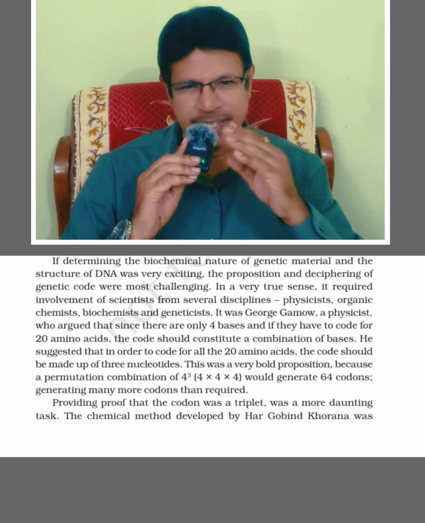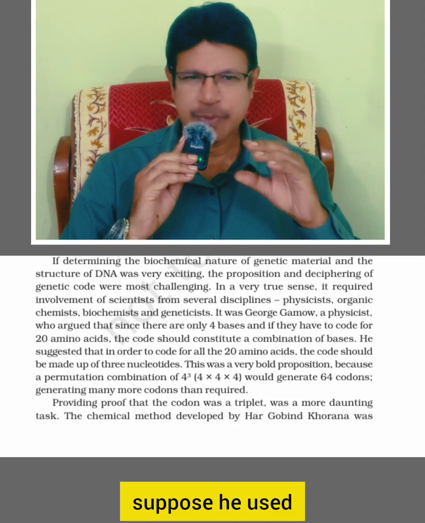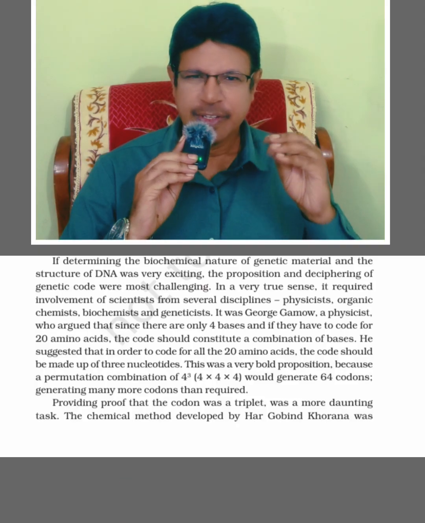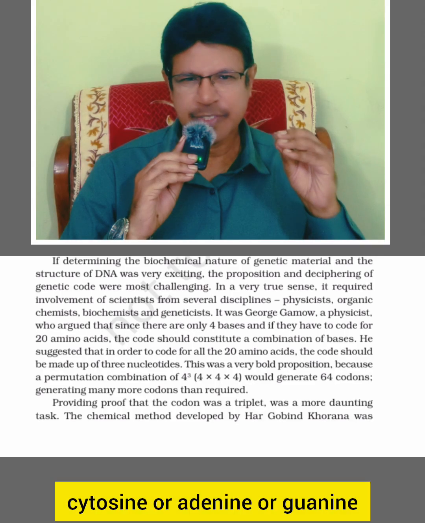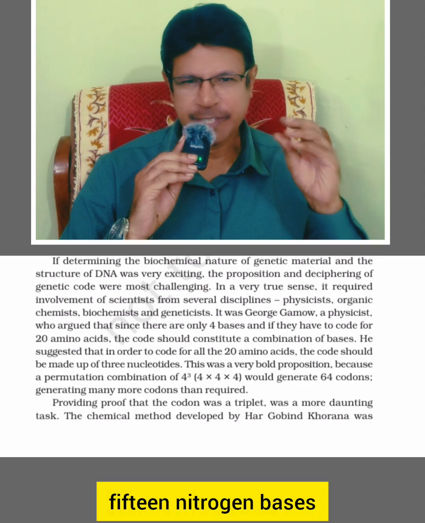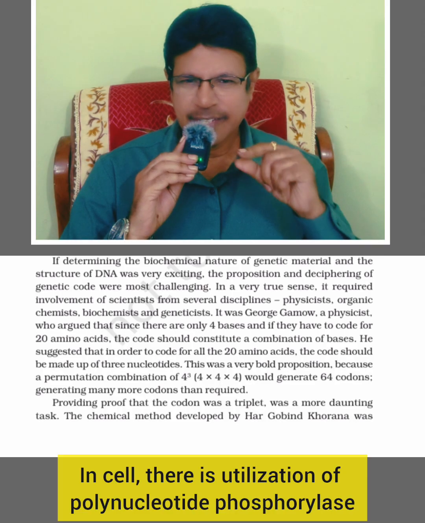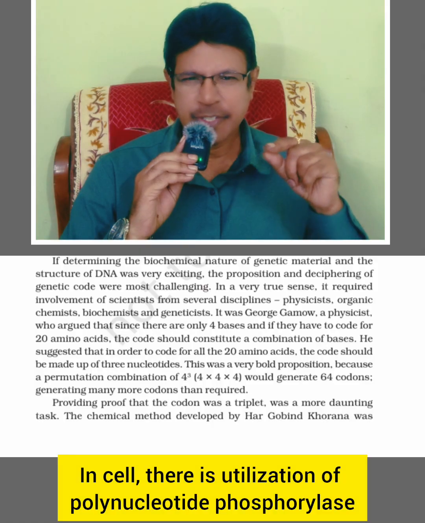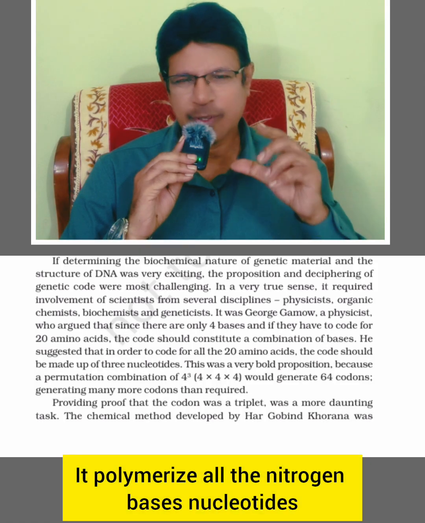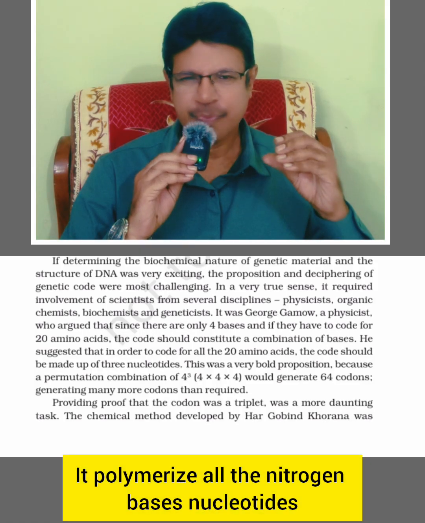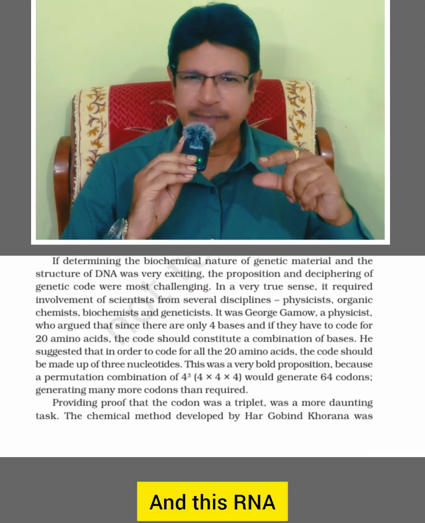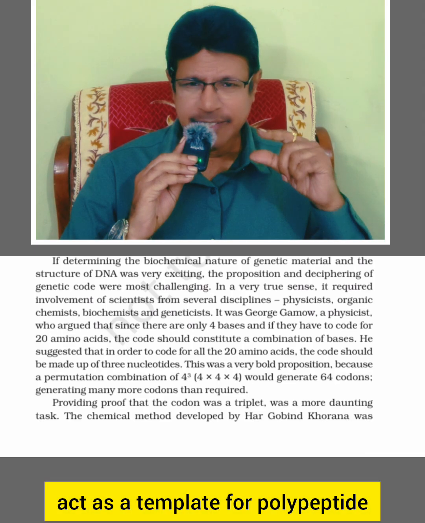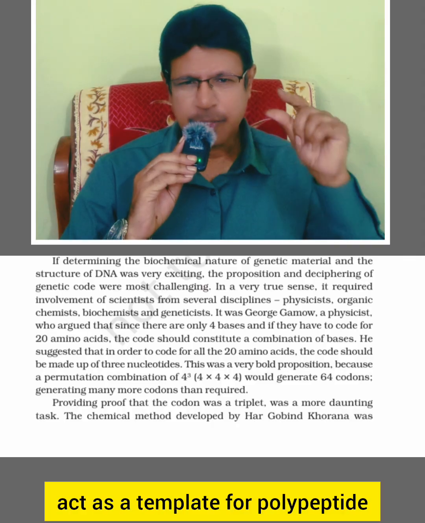How? In the cell-free system, suppose he used 15 nitrogen bases, cytosine or adenine or guanine. Polynucleotide phosphorylase polymerizes all these nucleotides into a polymer. This RNA acts as a template for a polypeptide.